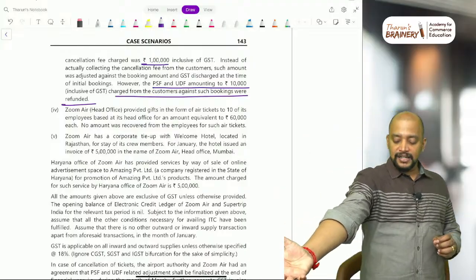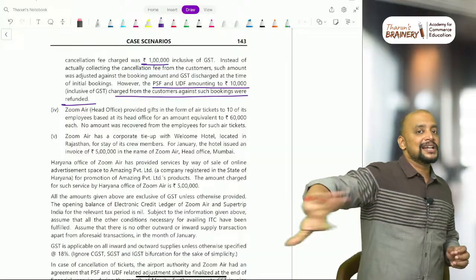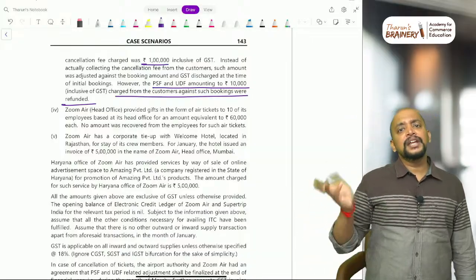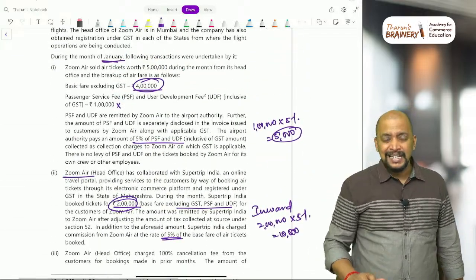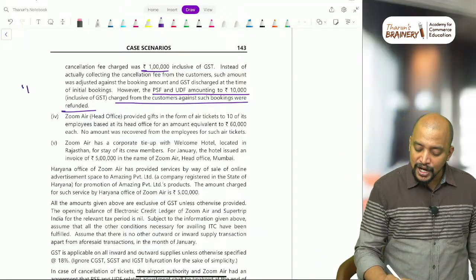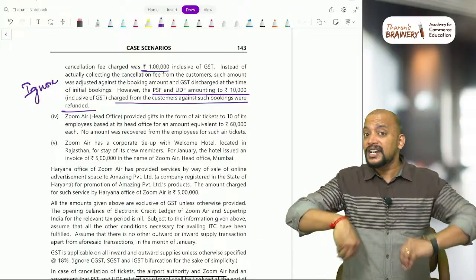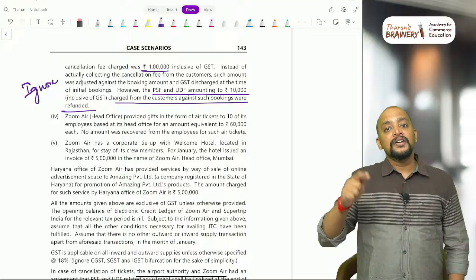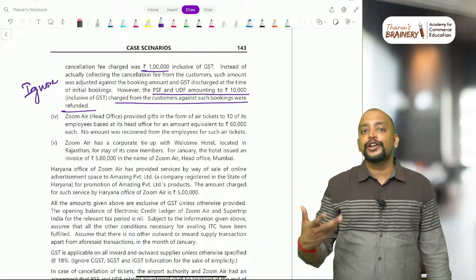Whatever PSF and UDF they are collecting from the customer, they are refunding, but not the entire amount. While computing the value, this 4 lakhs already includes this 1 lakh, and we paid GST on it. So simply ignore this transaction. Why ignore it? Boss, they are not refunding anything. If they refund, they will give a credit note. But they are refunding 10,000, no? First of all, this 10,000 is not part of the value, so a credit note cannot be issued by them for this 10,000.